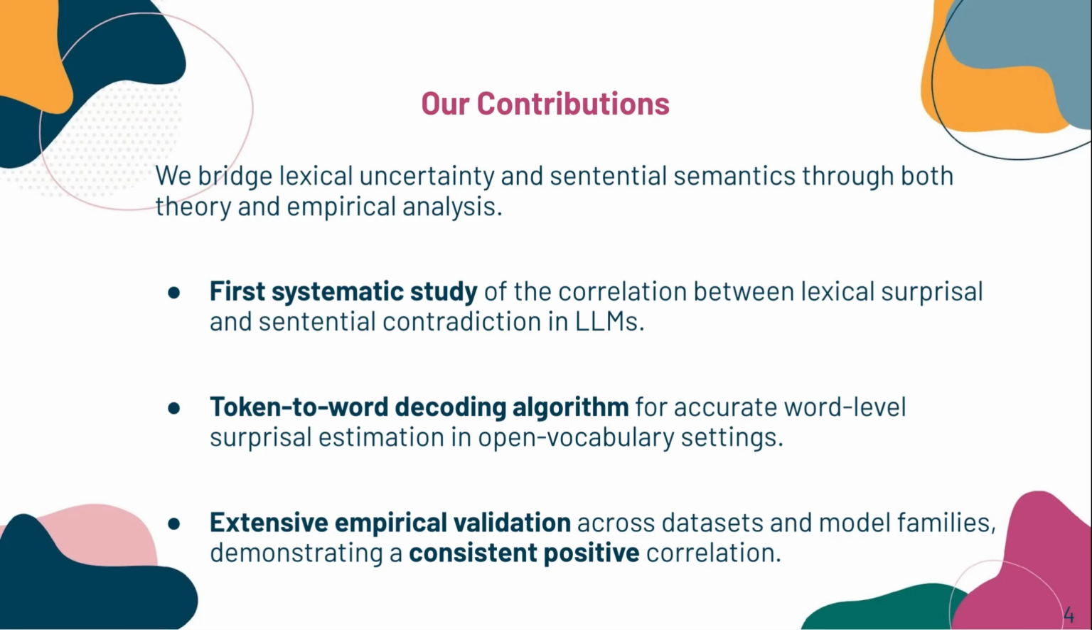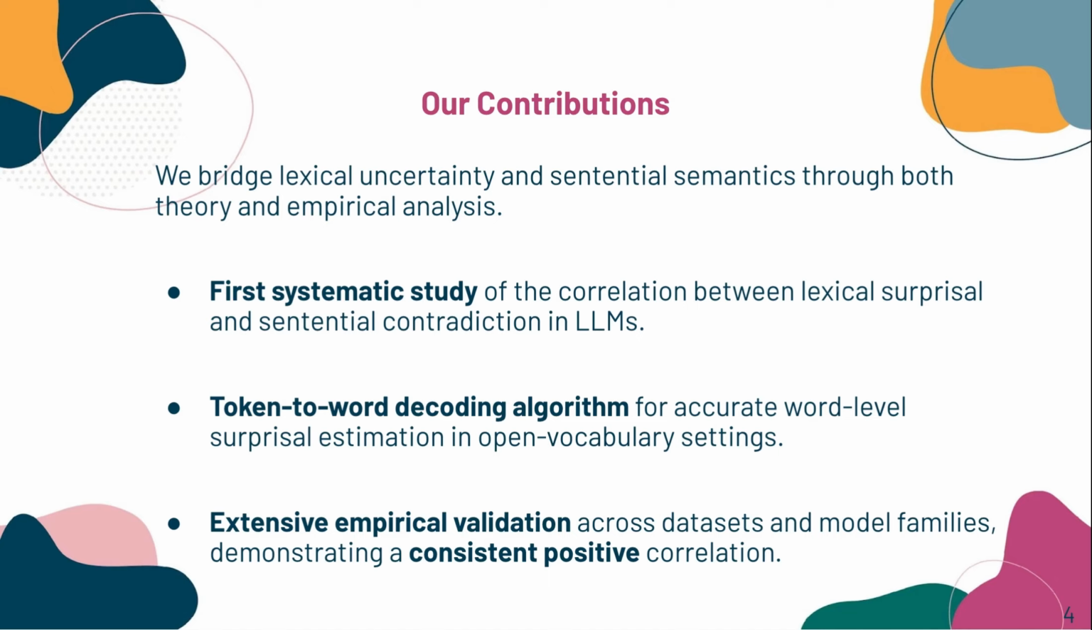To answer our research question, we bridge lexical uncertainty and sentential semantics through both theory and empirical analysis. First, we provide the first systematic study of the link between word-level surprisal and sentence-level contradiction in large language models. Surprisal has been studied in psycholinguistics, and contradiction has been studied in NLI, but no previous work has directly connected these two at scale. We make that connection in a clear and quantitative way.